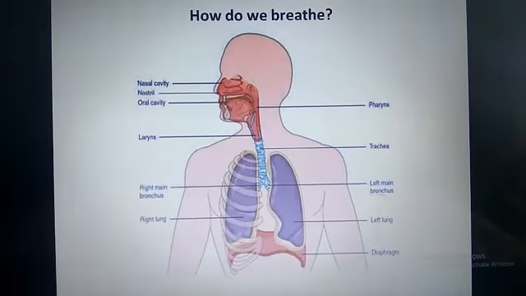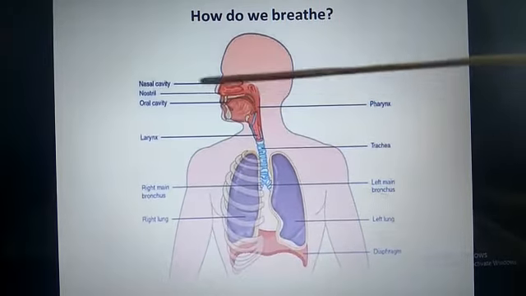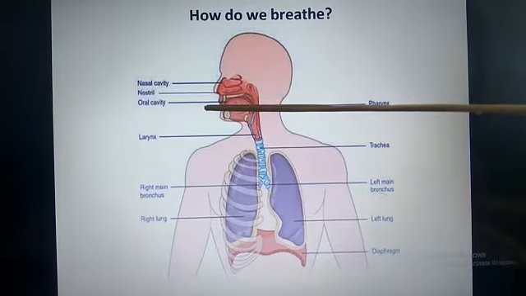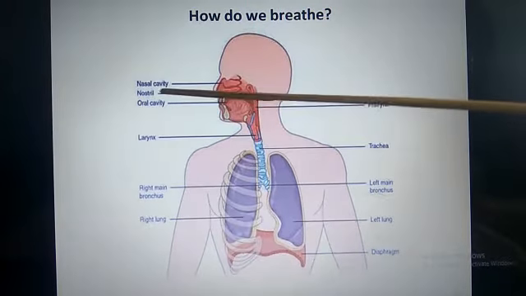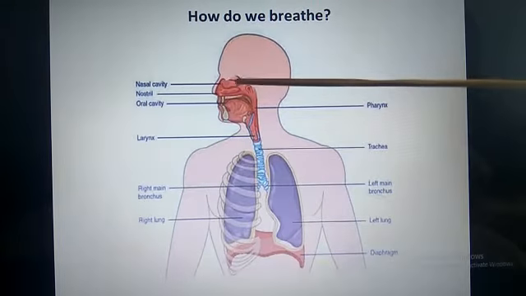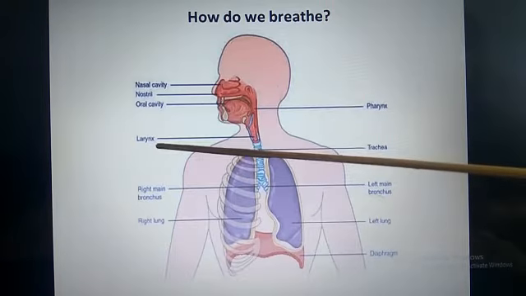Now let us go to how do we breathe. When we breathe in, the air rushes through our nostril and comes to the nasal cavity. From the nasal cavity, the air will pass through the larynx.